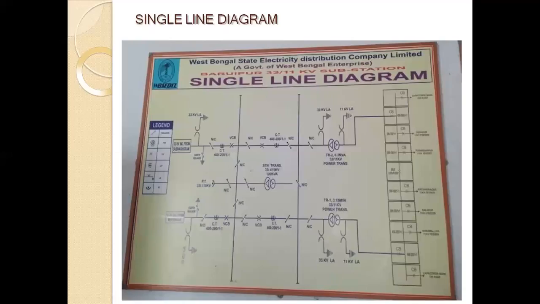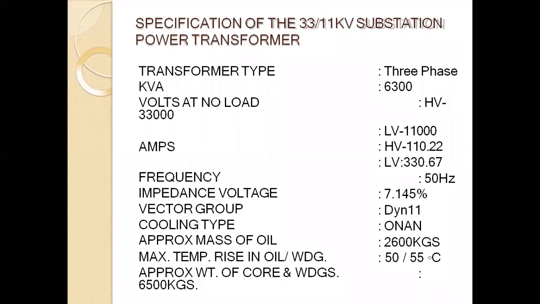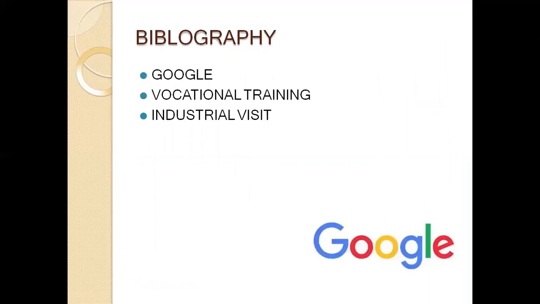This is a single line diagram of the 33 by 11 kV substation. This is a specification of the 33 by 11 kV substation. Okay, thank you.